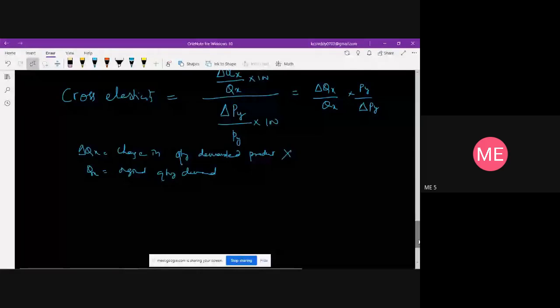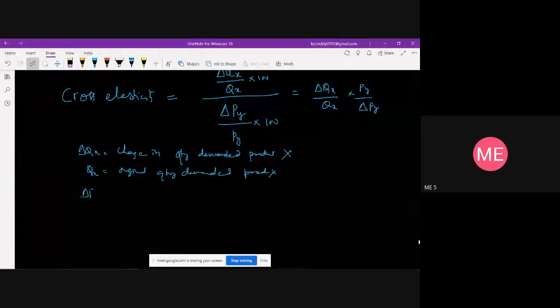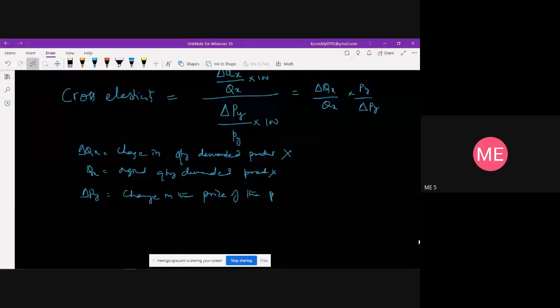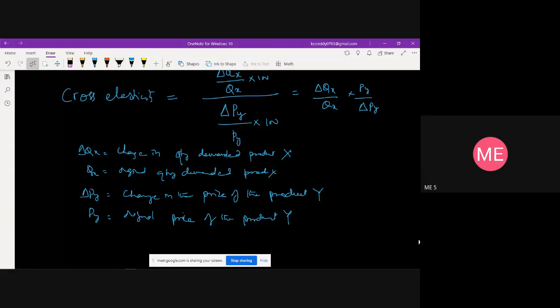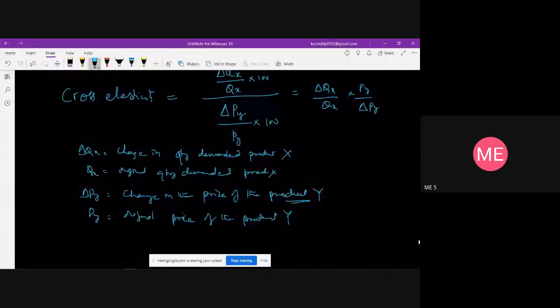And delta Py is nothing but the change in the price of the product Y, and Py is the original price of the product Y. Because product X and product Y are both related goods, for the change in the price of the product Y, how the quantity demanded of the product X changes, that is what you can call cross elasticity.